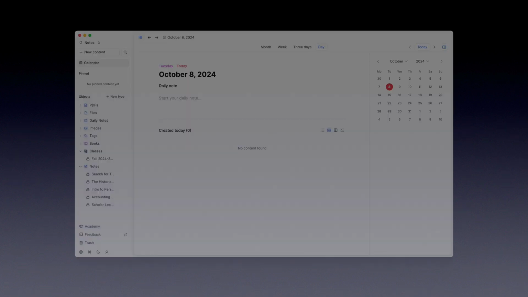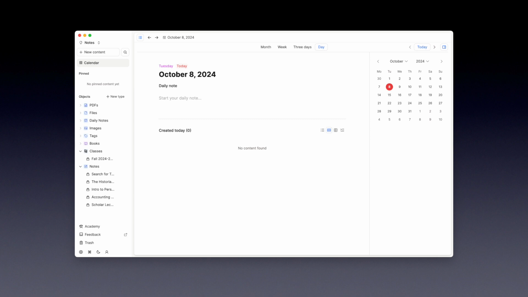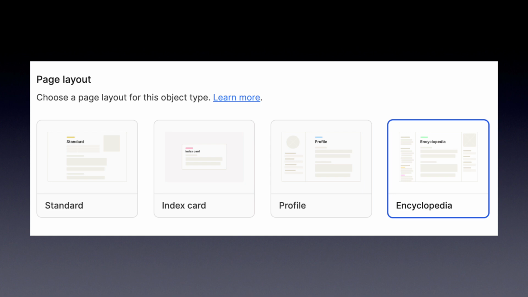Now, Capacities is more set in stone from the beginning. You're forced to use this calendar and daily note view, different file exploring panes are locked in set places around the window, and there's an overall rigidity to the system. But Capacities has something that Anytype doesn't. Its customization is useful. In Capacities, you have more useful page layout options, and you get tools to change everything about your objects all in one place.